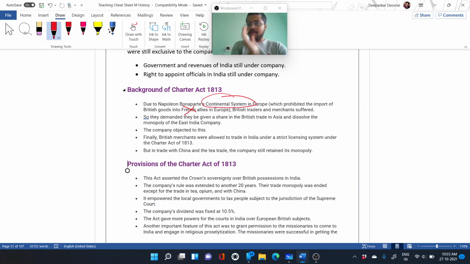Not the East India Company. Remember, the East India Company was already in profit with India. I am talking about the other British merchants who were trading throughout the world. With Napoleon's Continental System in Europe, restrictions were imposed so that British goods would not be imported into his allies.